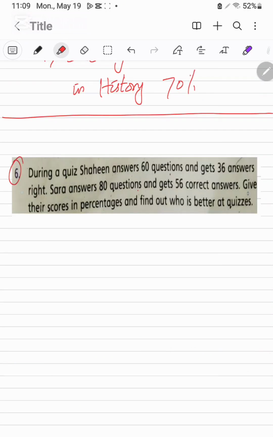It is question number 6. During the quiz, Shaheen answers 60 questions and gets 36 answers right. And Sarah answered 80 questions and 56 correct. Give their score in percentages and find out who is the better at quiz.